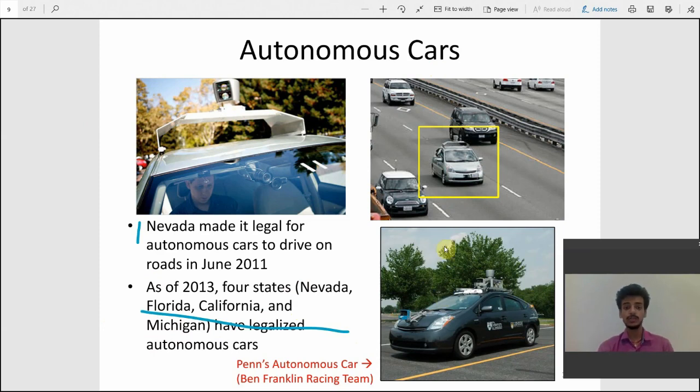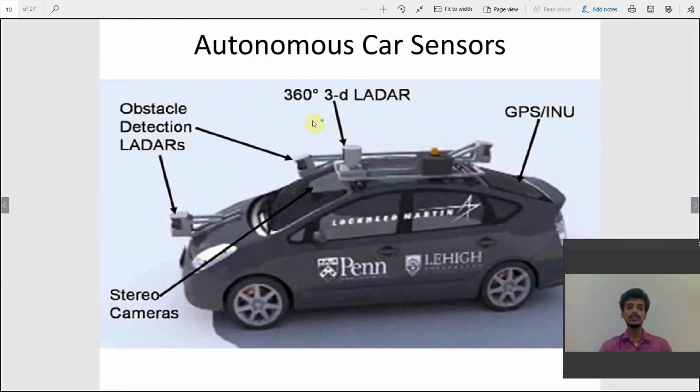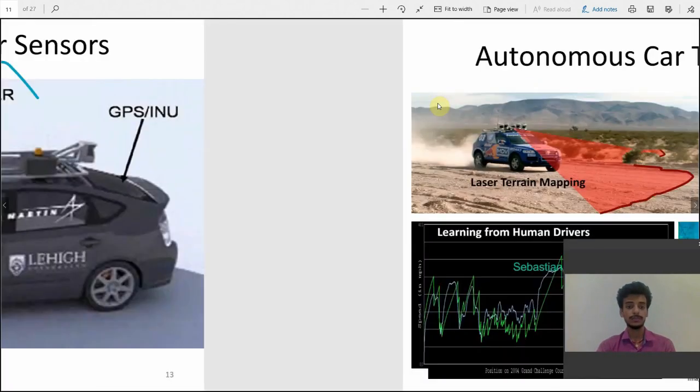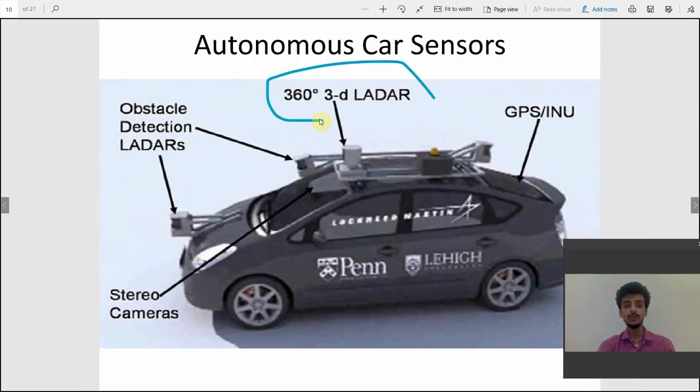driving of autonomous cars. You can see there are a few images of autonomous cars, and there are some sensors mapped over here. You can see that here are the sensors, here are the sensors. These sensors collect data and give it to the computers built into these cars, and these computers process the data and take decisions according to it. So as you can see, there is a 360 lidar, and the 360 lidar is used to do laser terrain mapping. The computer makes maps of the laser terrain so that it determines how to drive that car.